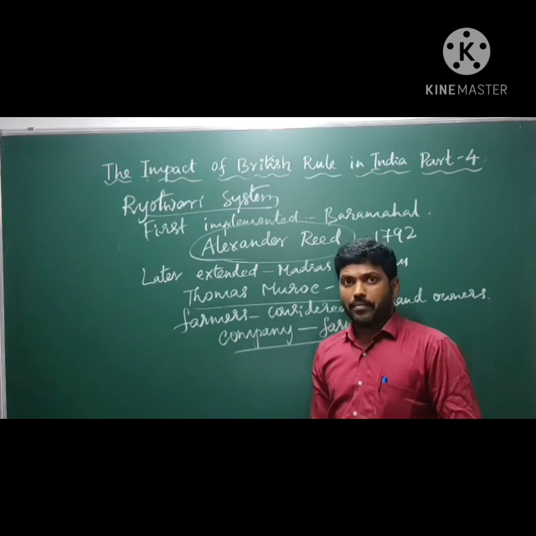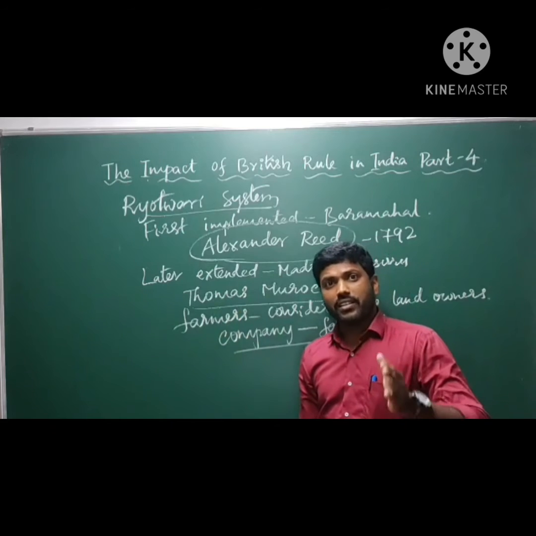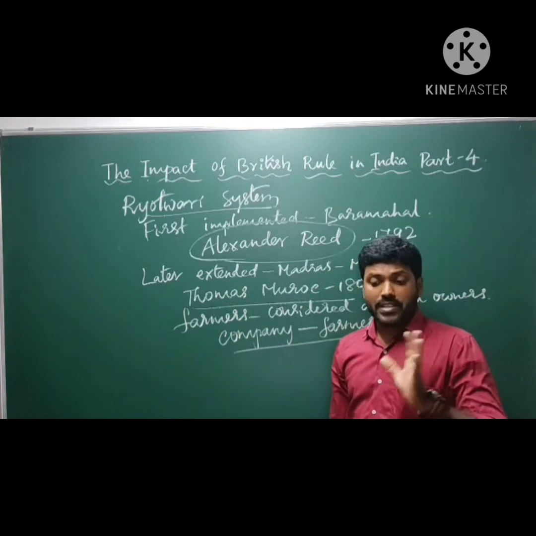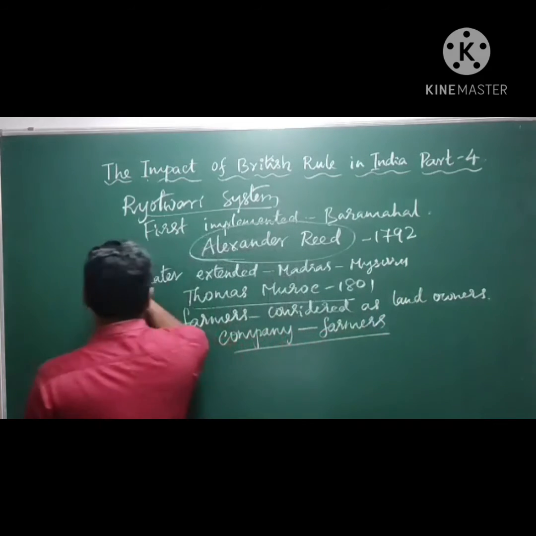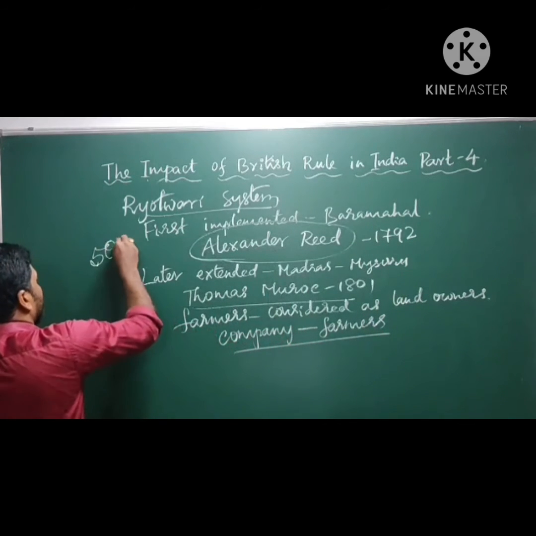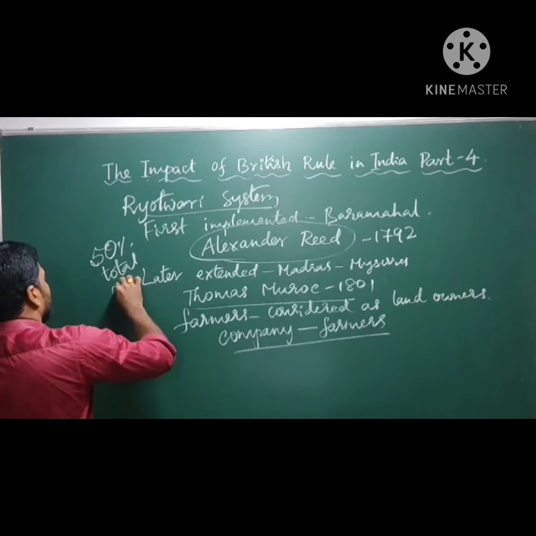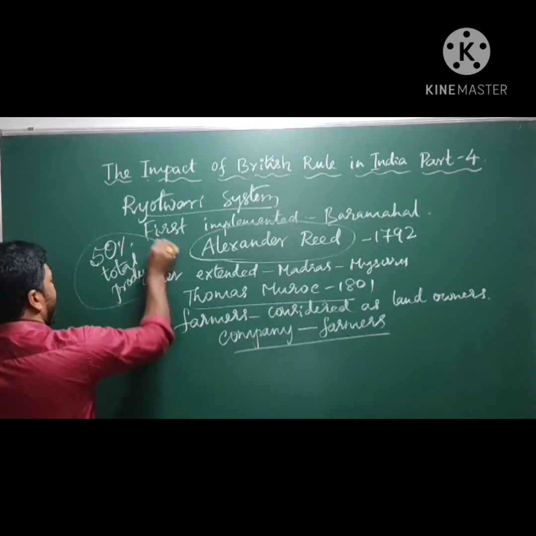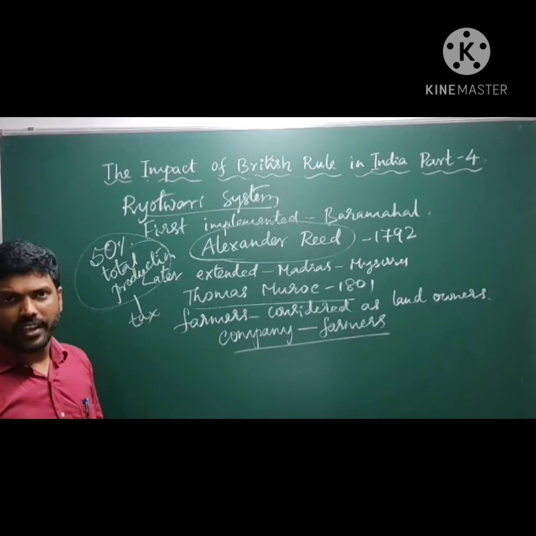Under the Ryotwari system, the owner of the land, I mean the farmer, had to pay 50% of the produce as a land tax. In this system, 50% of the total production the farmer should pay as a tax to the company.